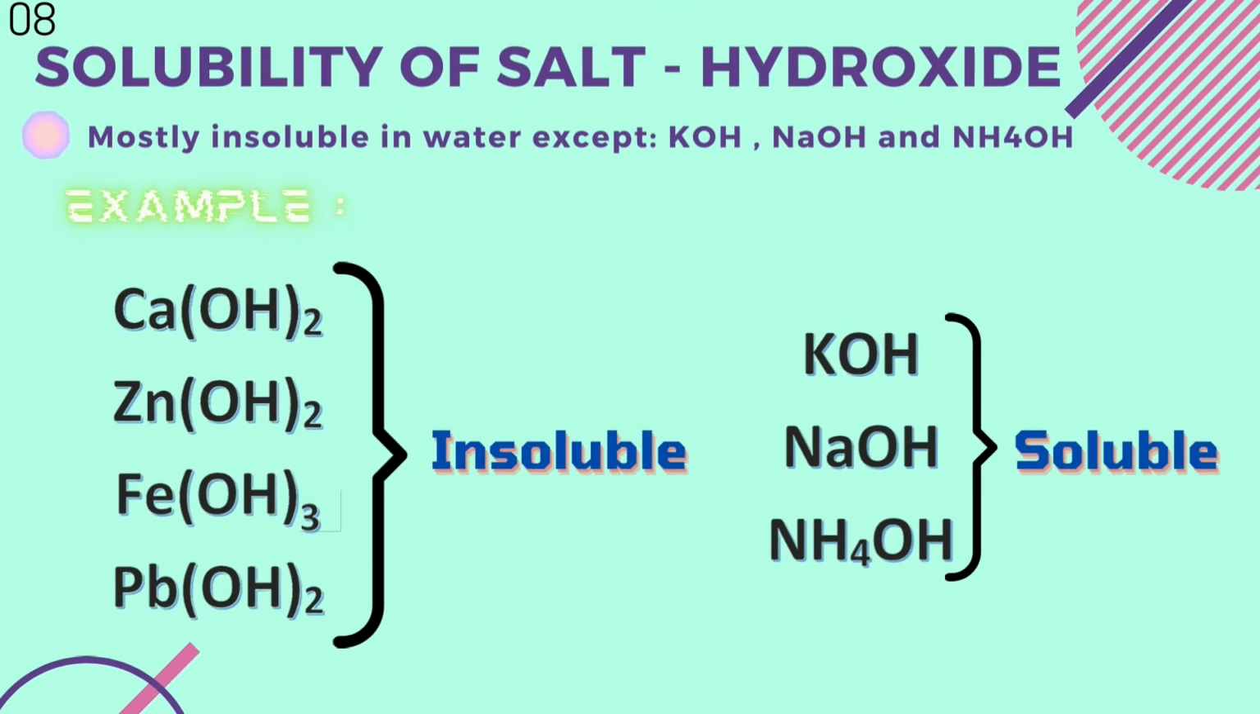Solubility of salt: hydroxide. They are mostly insoluble in water except potassium hydroxide, sodium hydroxide and ammonium hydroxide. For example, calcium hydroxide, zinc hydroxide, iron hydroxide and lead hydroxide are insoluble in water, whereas potassium hydroxide, sodium hydroxide and ammonium hydroxide are soluble in water.